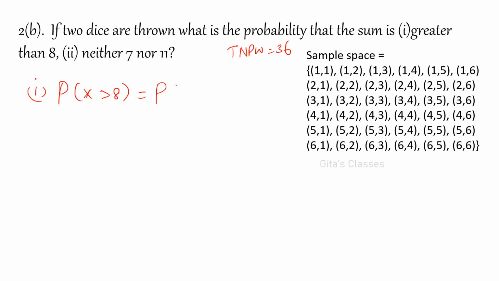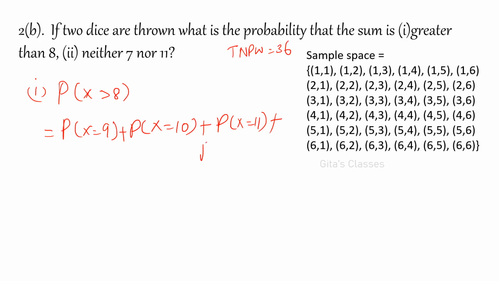Greater than 8 means what? Probability that x is equal to 9 plus probability that x is equal to 10, plus probability that x is equal to 11, plus probability that x is equal to 12. 12 is the maximum because the sum is 6 plus 6, maximum 12. For all four, the denominator will be 36 only, so I am going to write directly.